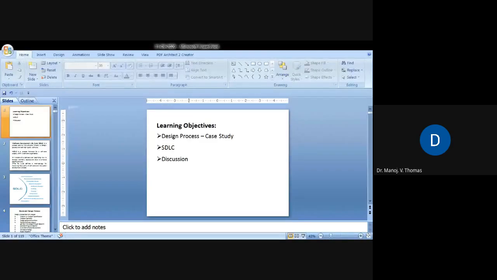Okay, so today's learning objectives are we will discuss the design process with some case studies, and also we will see the similar aspect of design process in the software field. That is our domain basically. So that is called SDLC, Software Development Life Cycle, to get an analogy with this design process. And of course, then we will discuss the assignment questions and how to do with the assignments.